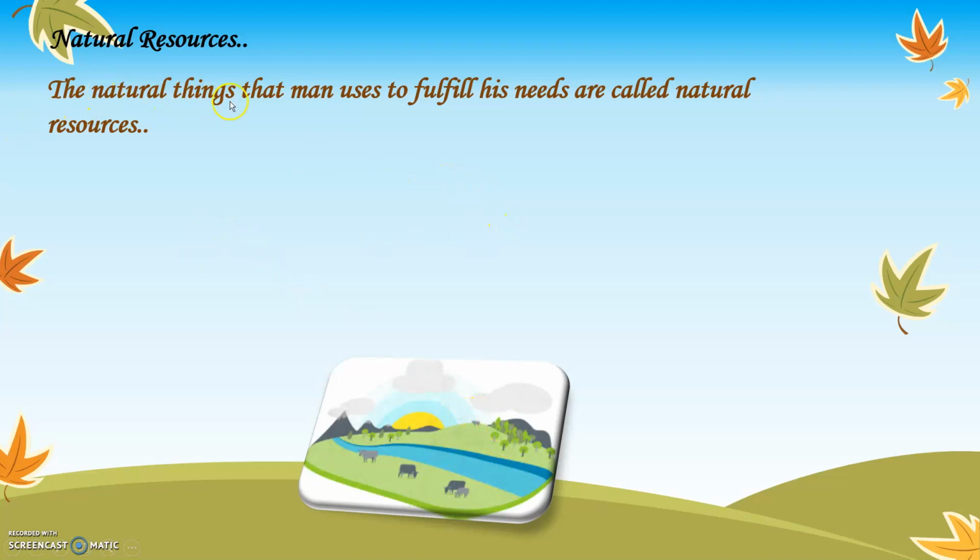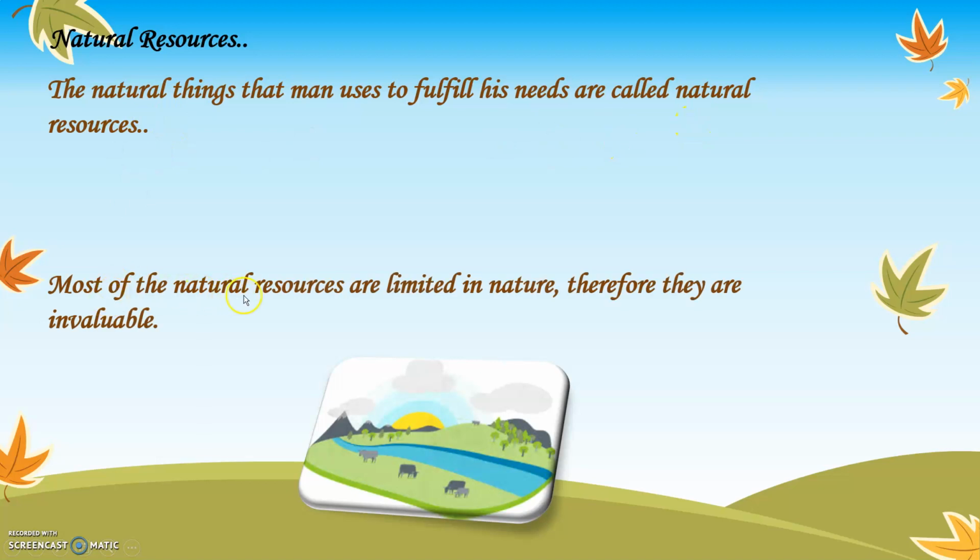So, natural resources means various things which man uses, which are formed naturally. Most of the natural resources are limited in nature, therefore, they are invaluable. It is important to understand that all the natural resources available on the earth are very useful for us, out of which some of them are limited. For example, water.